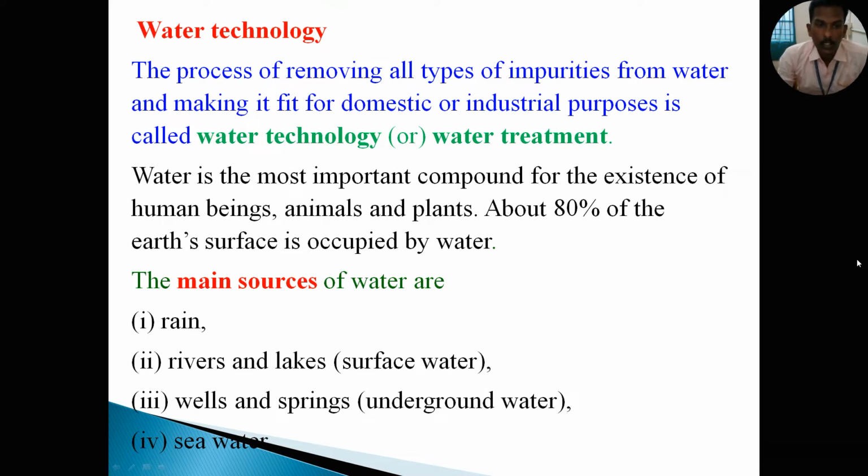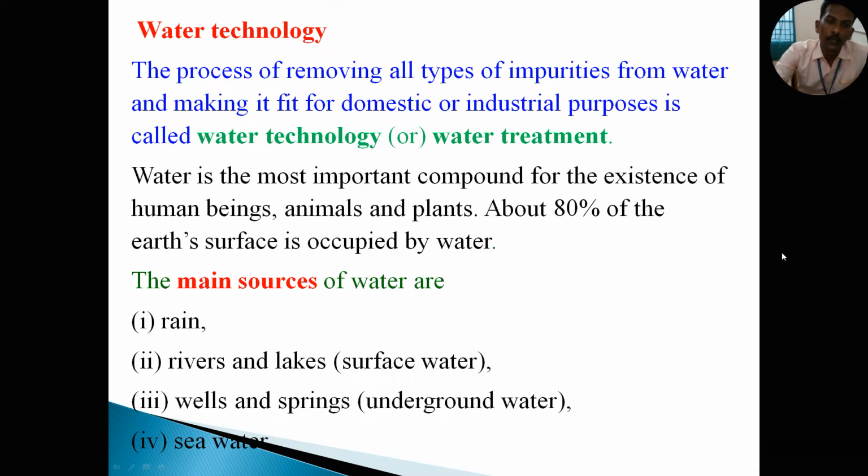So you know that water is the most important compound for all the living organisms such as human beings, animals and plants. About 80% of the Earth's surface is occupied by water. Today's topic is water technology or water treatment. The process of removing all types of impurities from water and making it fit for domestic and industrial purposes is called water technology or water treatment.